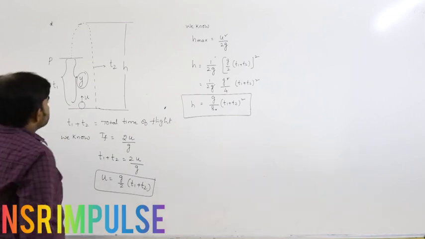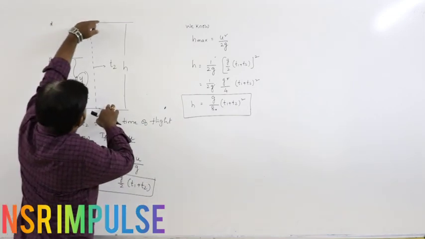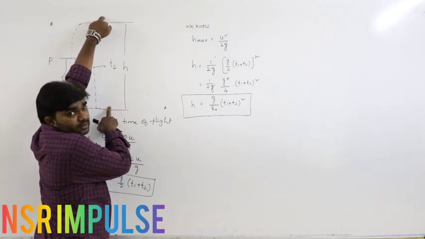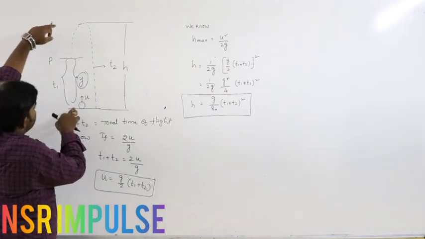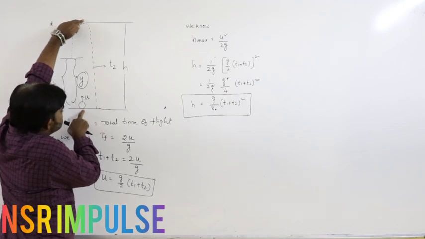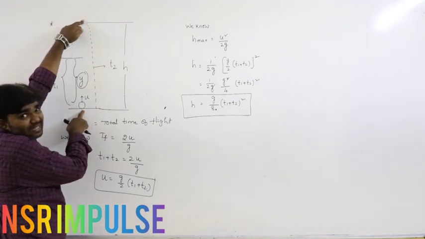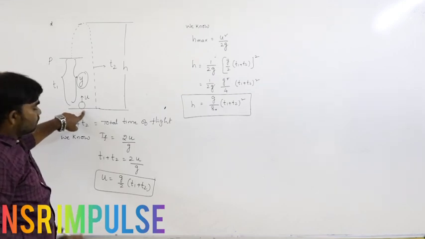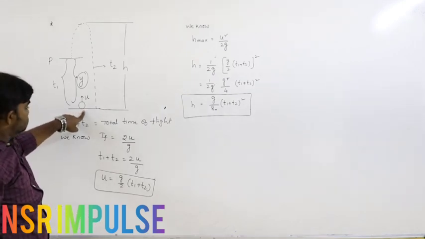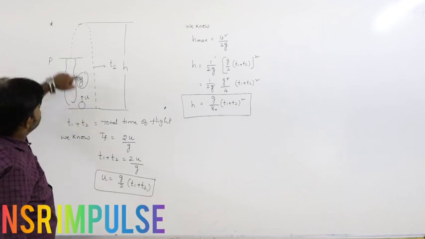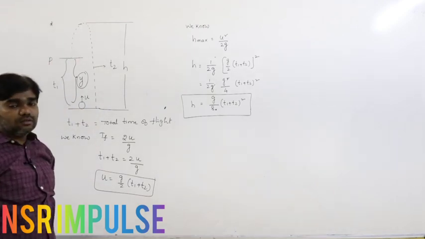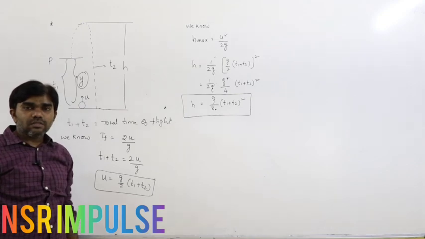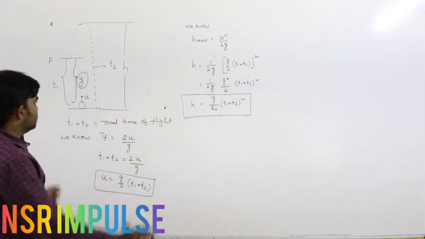See here, from this position to this position it is the maximum height. From the point of projection to this position is called the time of ascent.